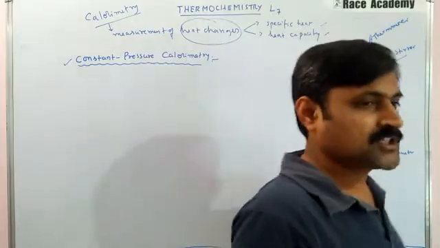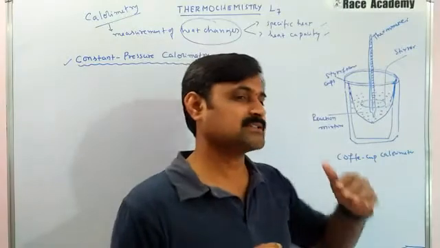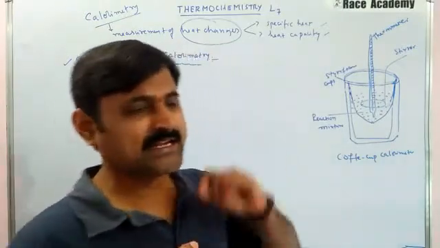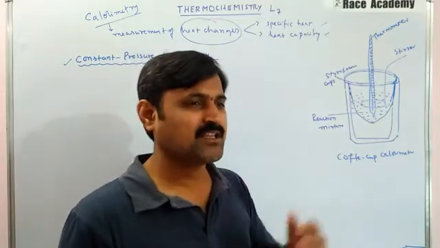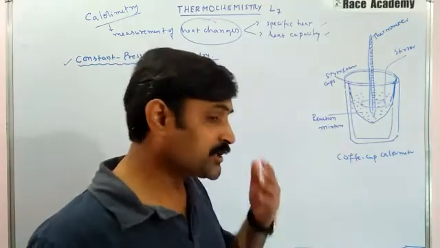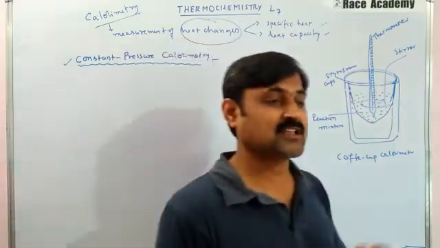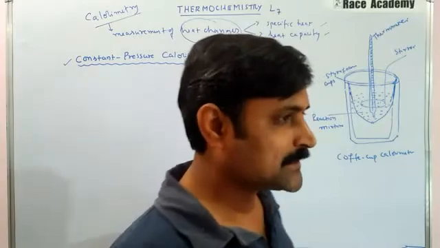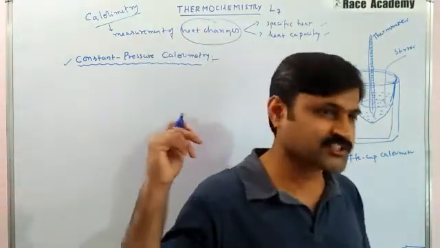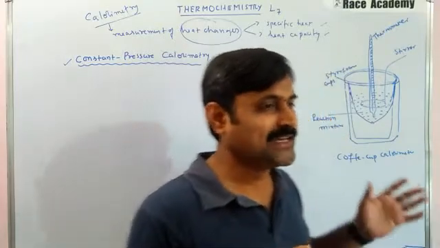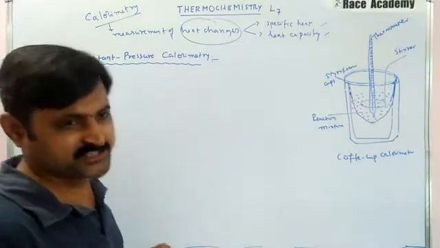And this can be used to measure the heat exchanged between the system and surroundings for a variety of reactions, such as acid base reactions, neutralization reactions, heat of solution reactions, and heat of dilution reactions. The reason is that the pressure in this discussion is constant. So the heat change of the process is equal to the enthalpy change.